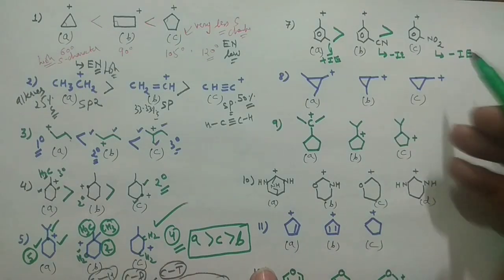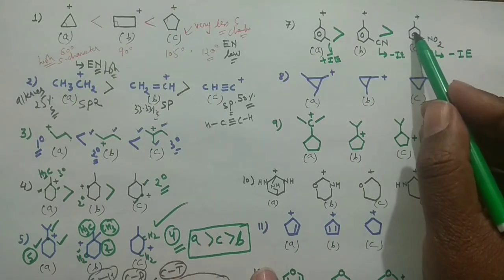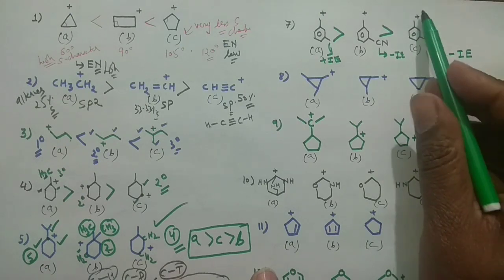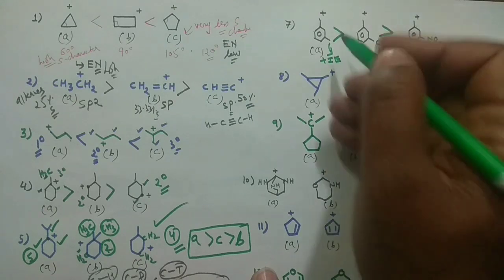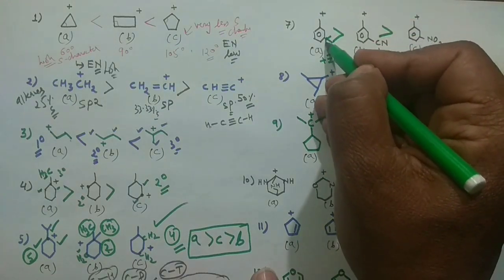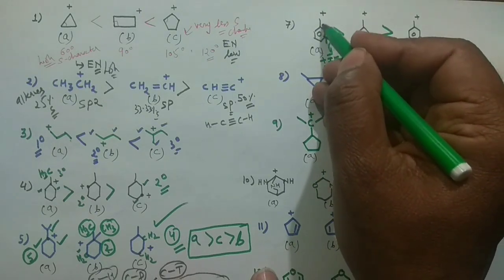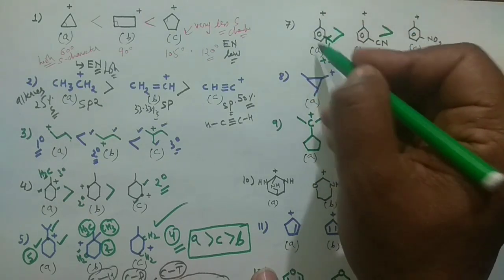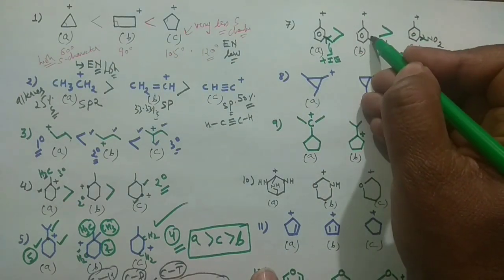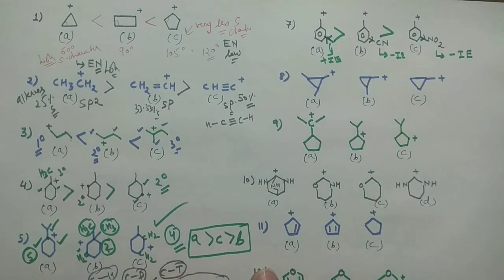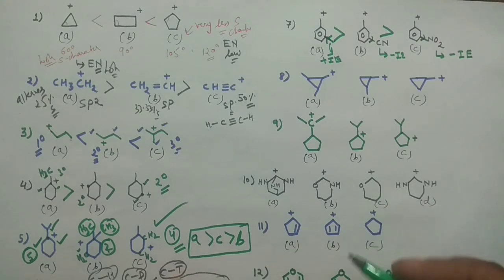What is the meaning of the minus I effect? The nitro group will attract the electron density towards itself, making this carbon more positive. However, the methyl group will push the electron density in the benzene ring, and this electron density will go here and stabilize this species. While the other two will attract the electron density towards themselves. So this is the stability order: A is the most stable, C is the least stable. And now coming to the next problem.